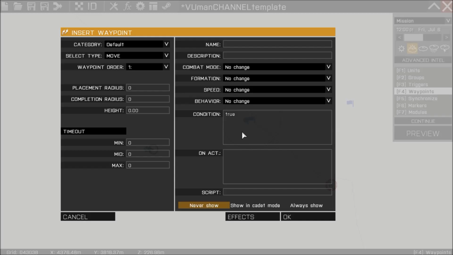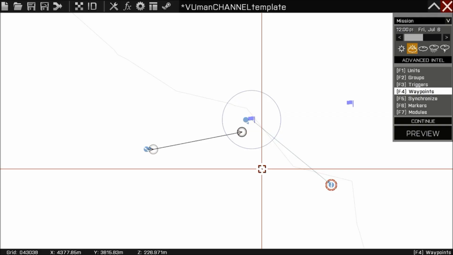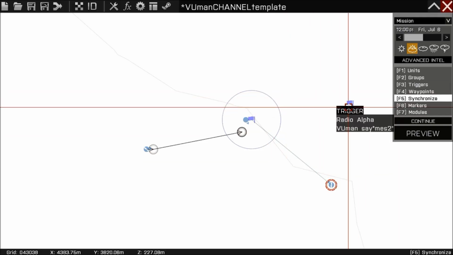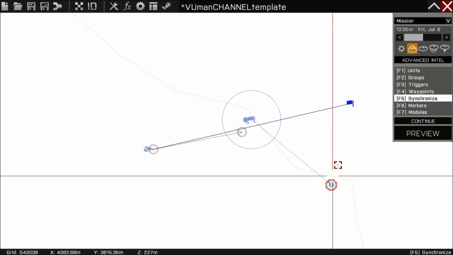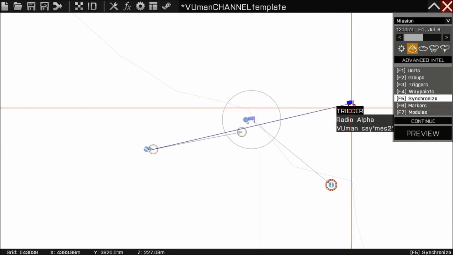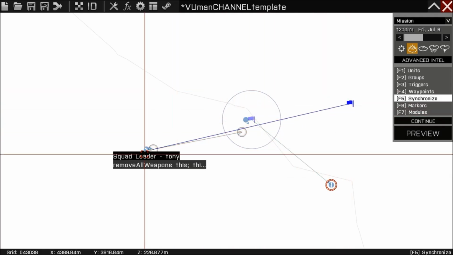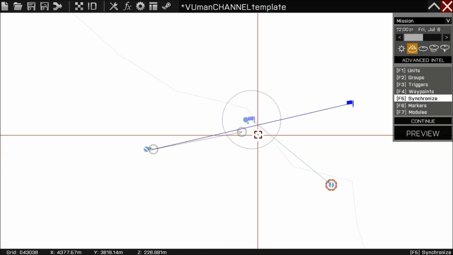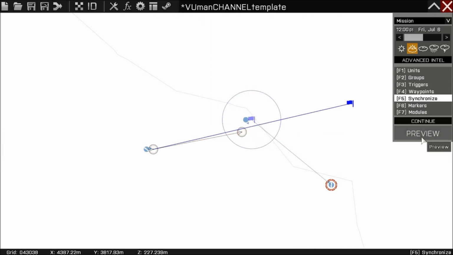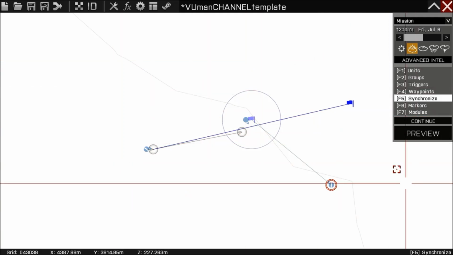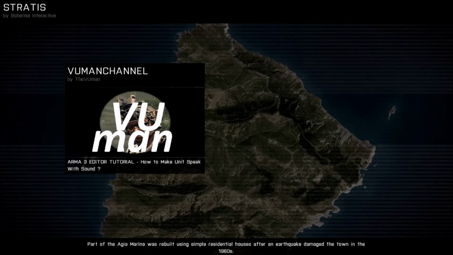And come here, and on act he's gonna say Tony say message 3. Okay, and that's it. We're gonna synchronize this. So when we respond to the first message with the radio trigger, he's gonna start his path here and say his thing. So I think I got this right, so let's preview how this looks.